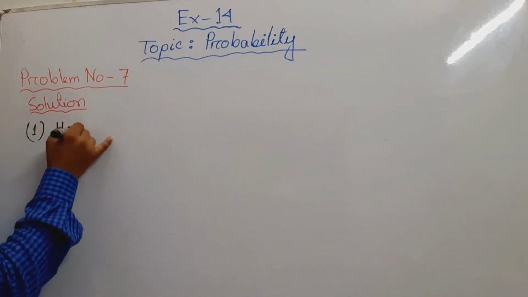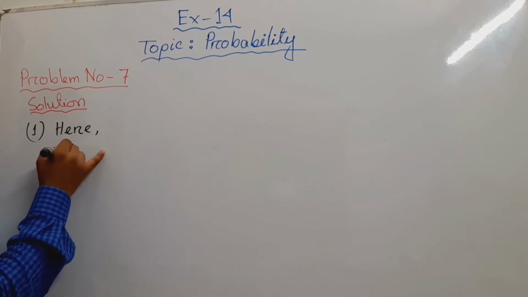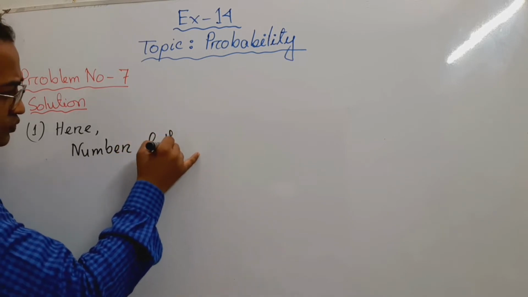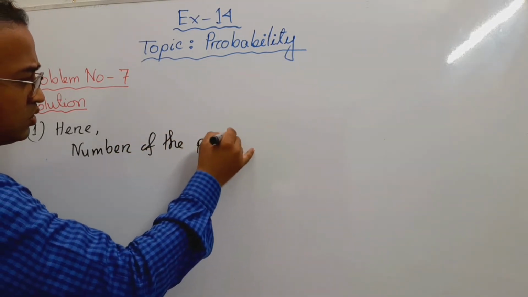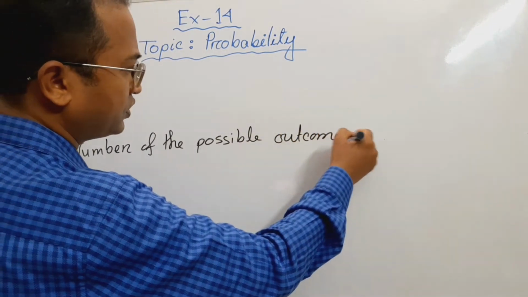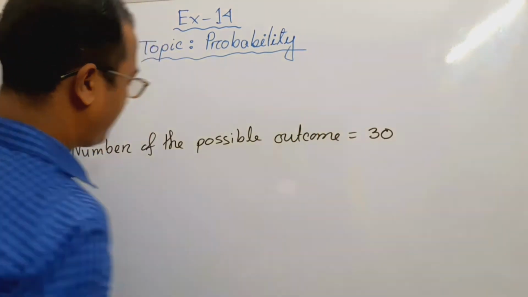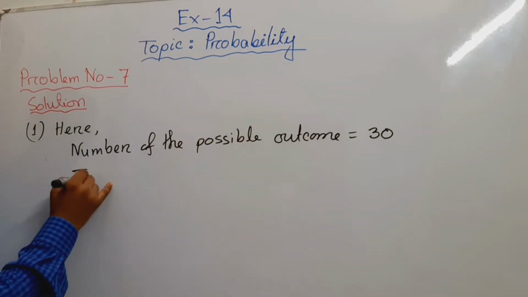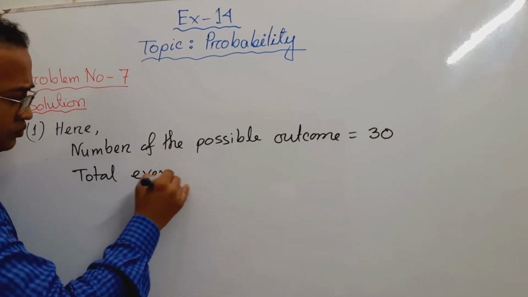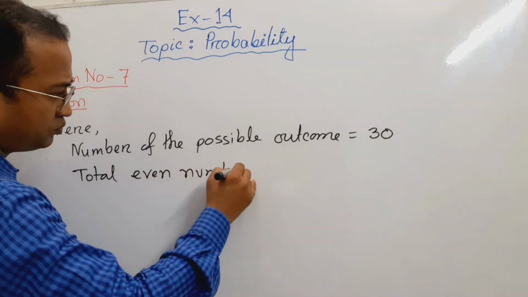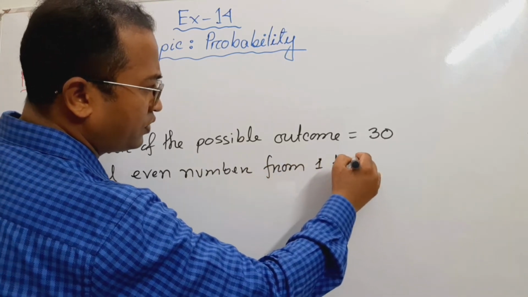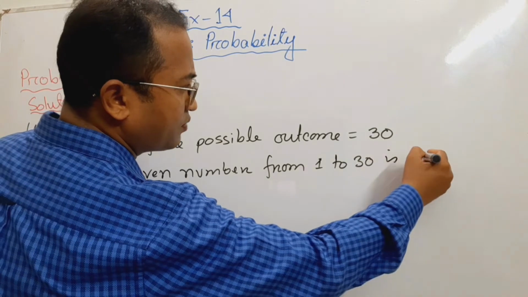Here, the number of possible outcomes is 30. The total even numbers from 1 to 30 is 15.